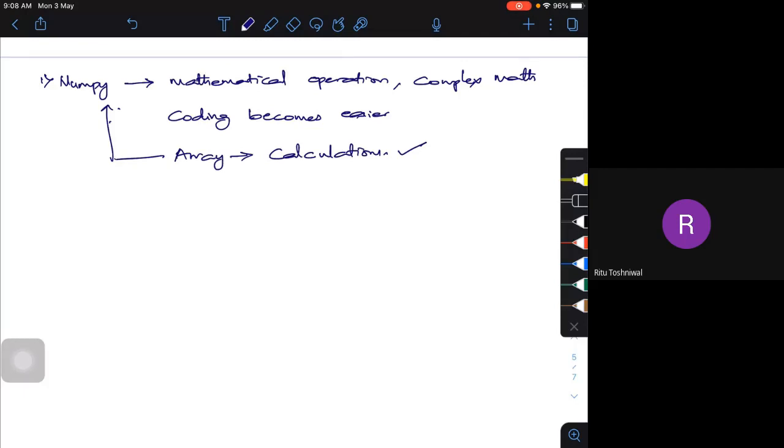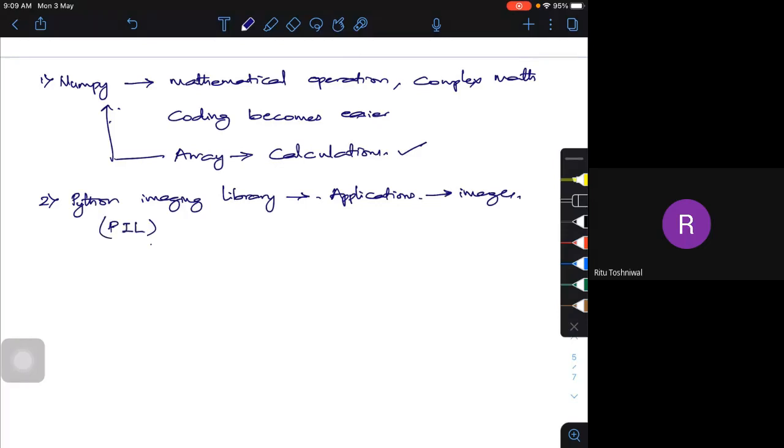Let's look at the second one. The second one is the Python Imaging Library. What is it actually? If I want to do some operations with images, or have applications interacting with images, then the Python Imaging Library is the module I'm going to use. It's called PIL, so the PIL library.